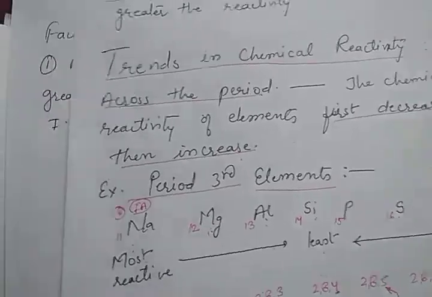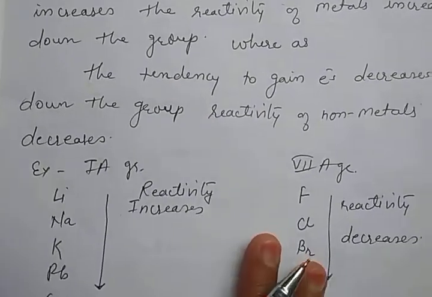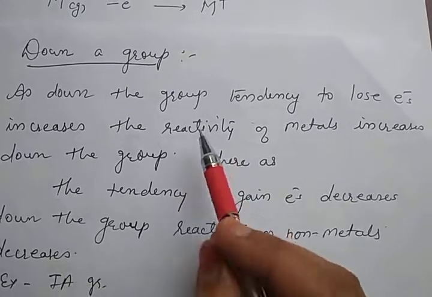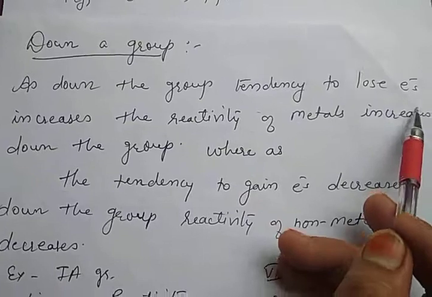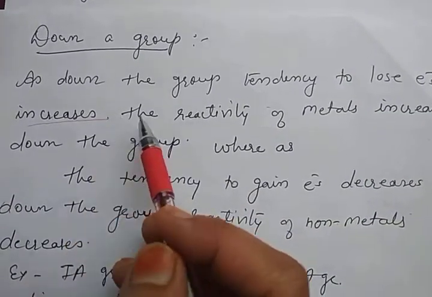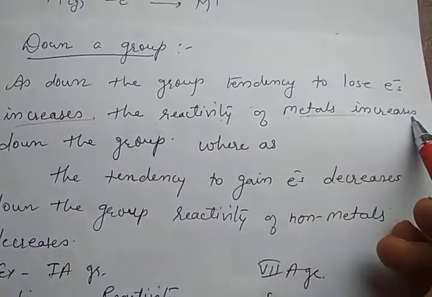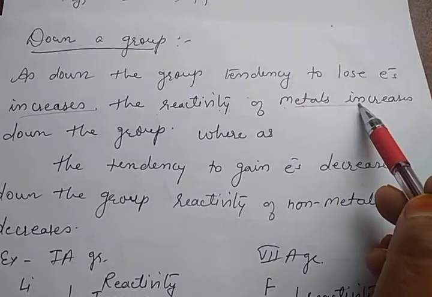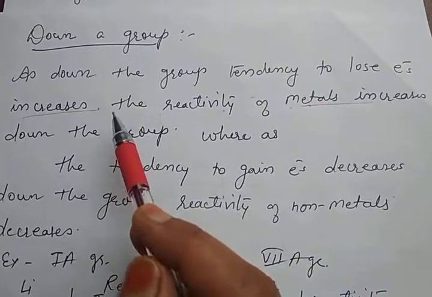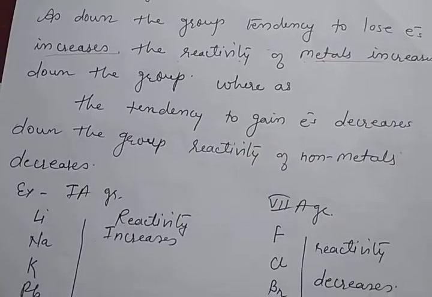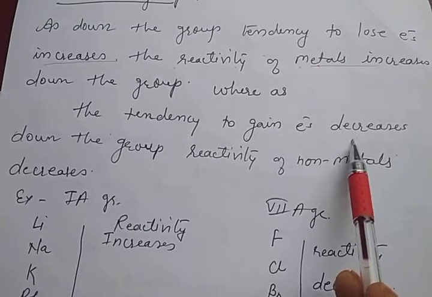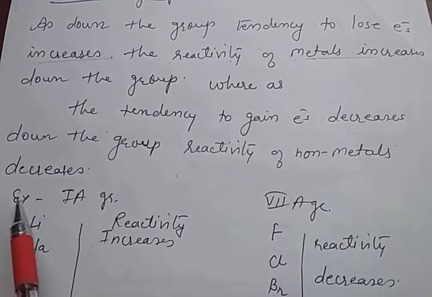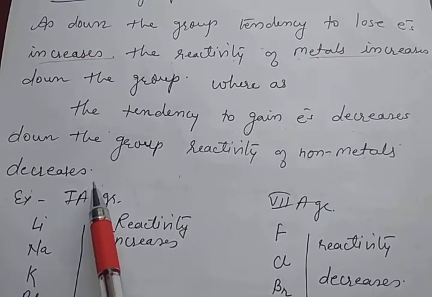Now let me see how the chemical reactivity changes down a group. When we move down the group, the tendency to lose electrons increases. Thus, the reactivity of metals increases because metals have the tendency to lose electrons. So, in the case of metals, the reactivity increases down the group. Whereas the tendency to gain electrons decreases down the group. Thus, for non-metals, the reactivity decreases down the group.